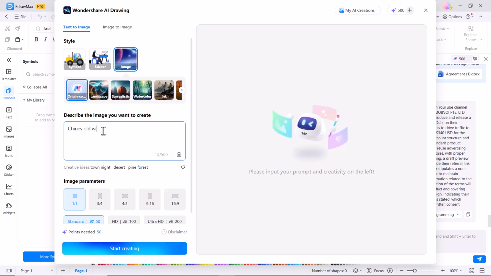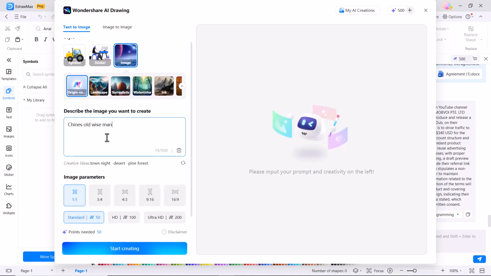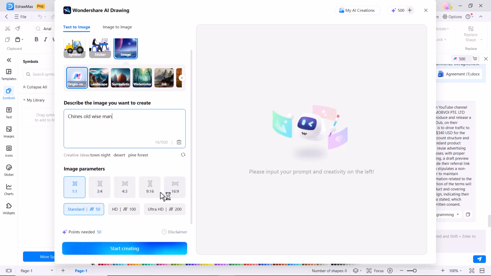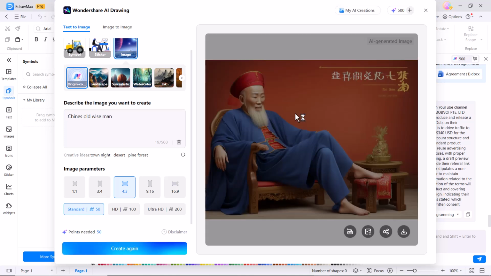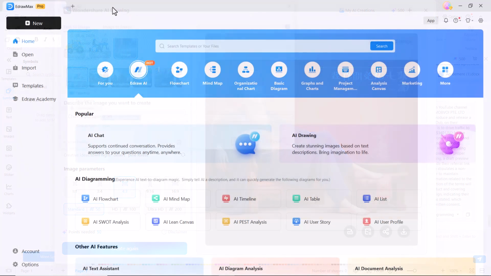I want to create a picture of a Chinese old wise man, and select the ratio, select the quality and click on start creating. And wait a minute here. You can see it has generated the image as per the prompt. You can share or download this to your PC. So this is a great way to convert your text into an image.